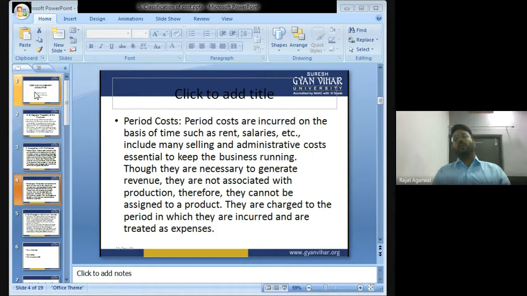So period costs are incurred on the basis of time, such as rent, salary, insurance premium, etc. You have to pay a fixed amount on the basis of time. Got my point?